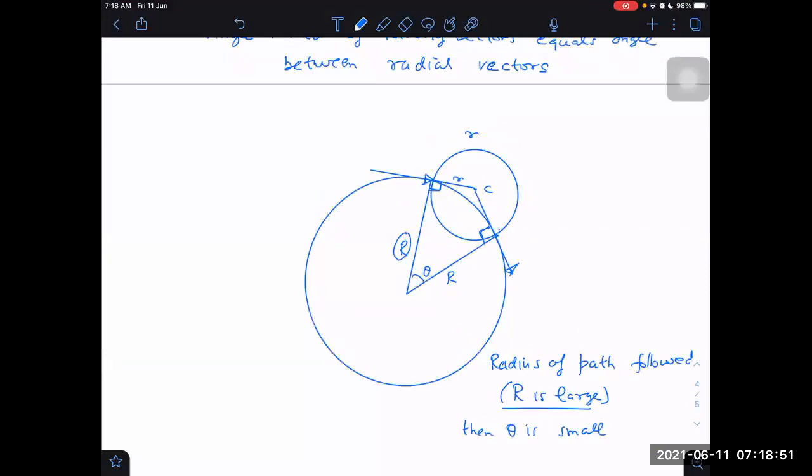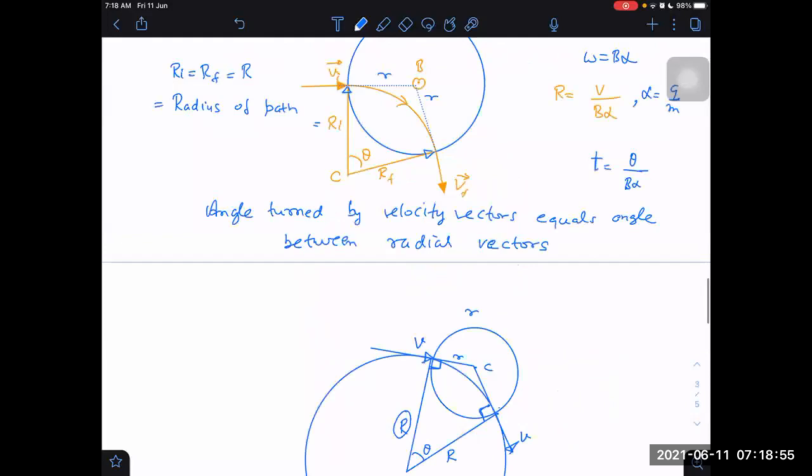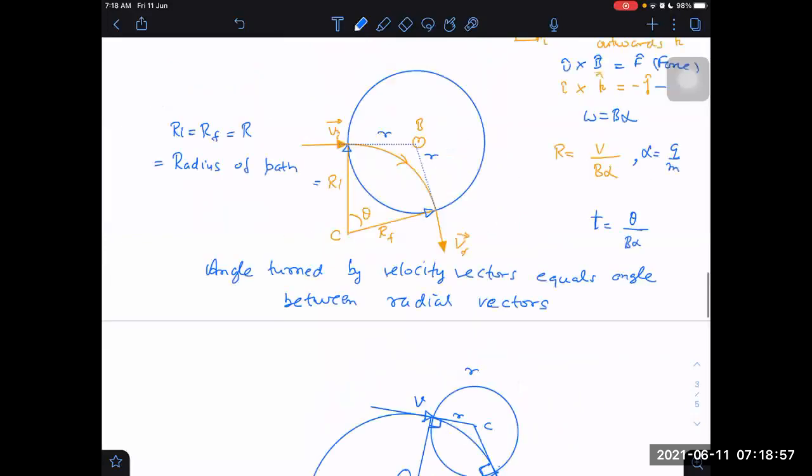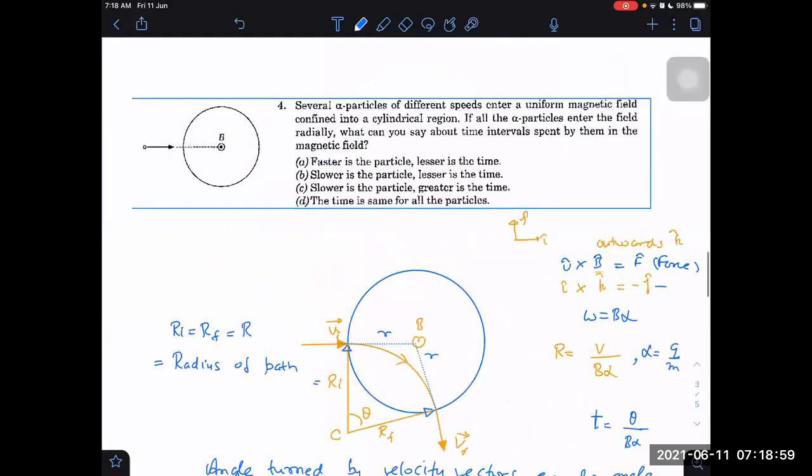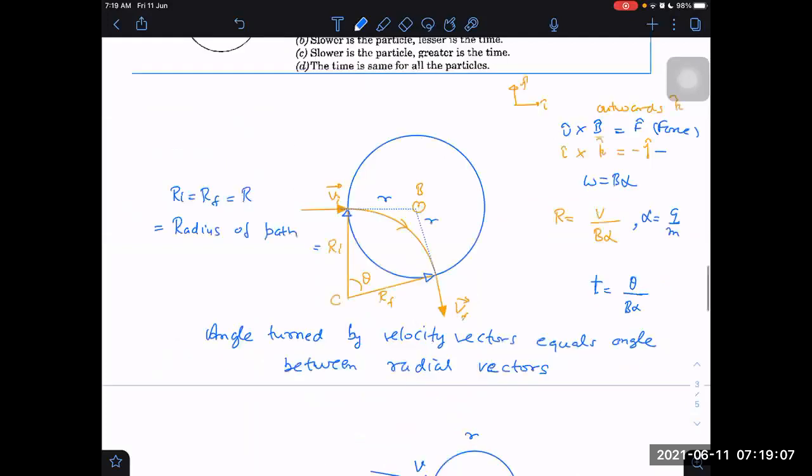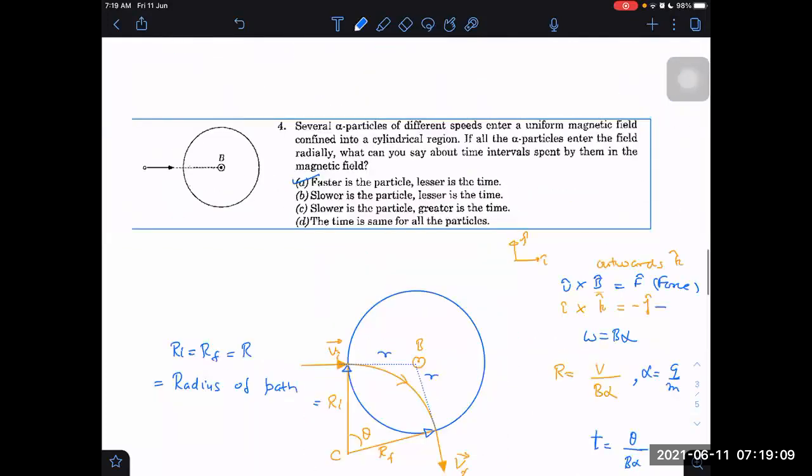Next we have, so the faster the particle, the lesser the time, right? Yes, sir. A faster particle will have less theta, and less theta means less time.